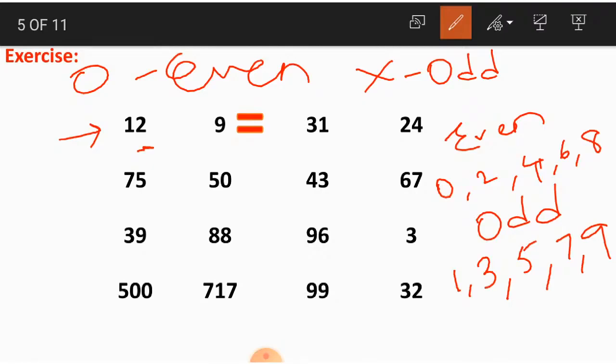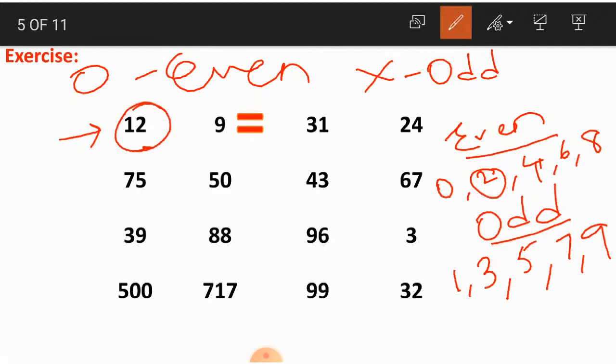Now check, this 2 falls in which category? In even numbers or in odd numbers? What is the category here children? Right, 2 falls in even numbers. So 12 is an even number. We are circling 12 because it is an even number.